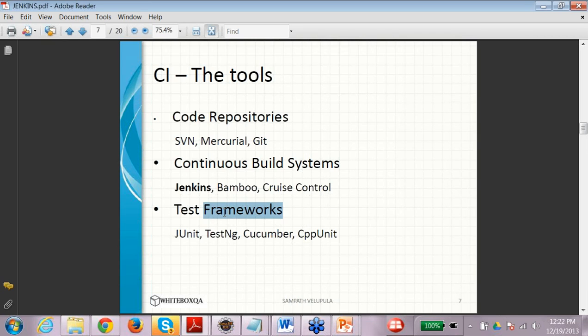And then we need a test framework to run our automation test suites. So JUnit, TestNG, Cucumber. Cucumber is a very popular testing framework to work in the BDD environment, and CPP unit, PY unit. So these are the same family of testing frameworks. Okay, so we need all these three, and we need to configure our Jenkins with all these three things.